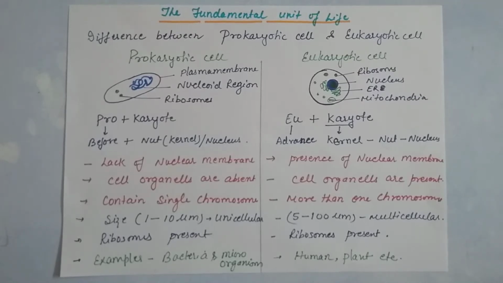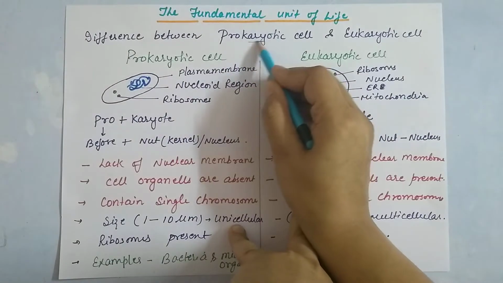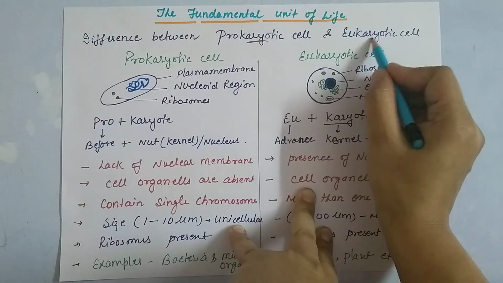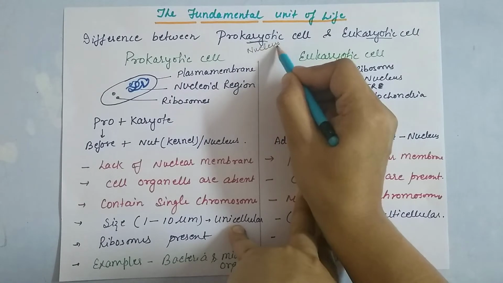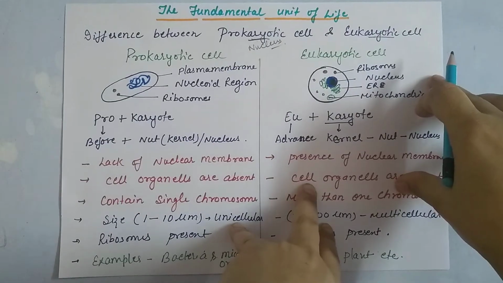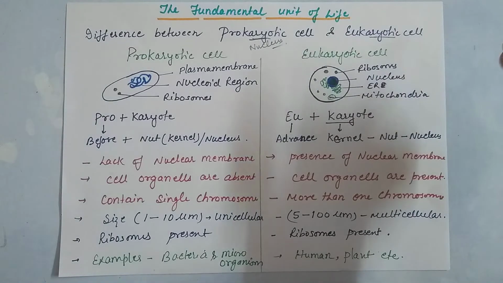But here the basic difference, we categorize the cell on the basis of their karyon, meaning the nucleus. So here we will divide the cells based on their type of nucleus, that is prokaryotic and eukaryotic cells.